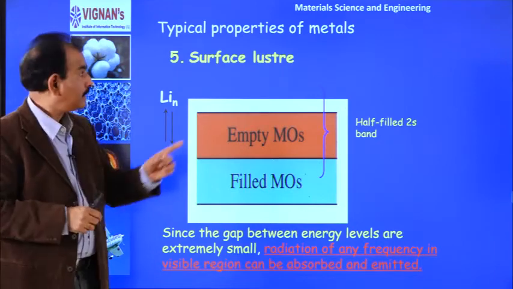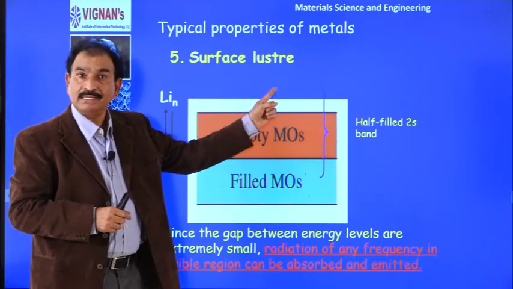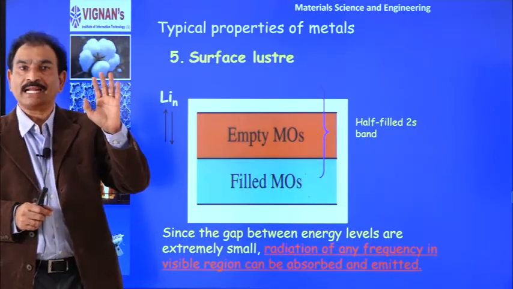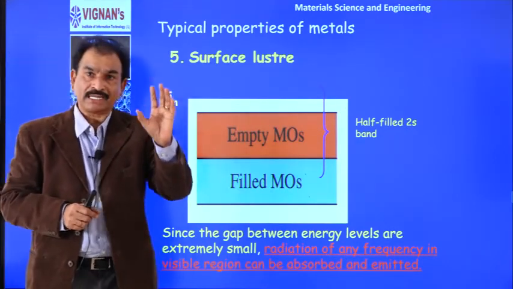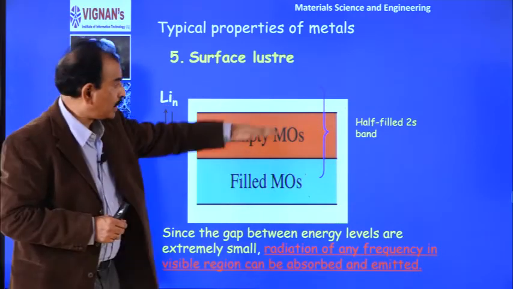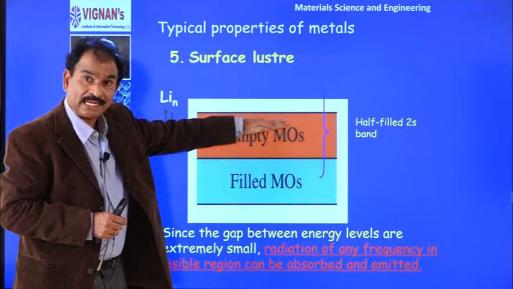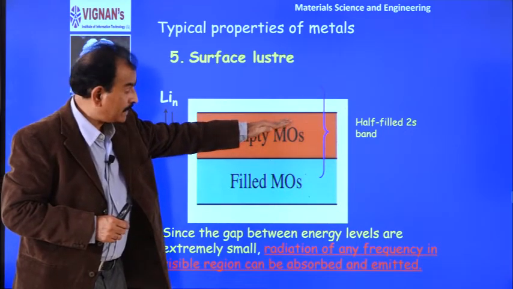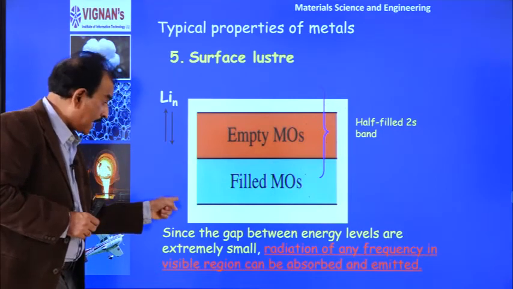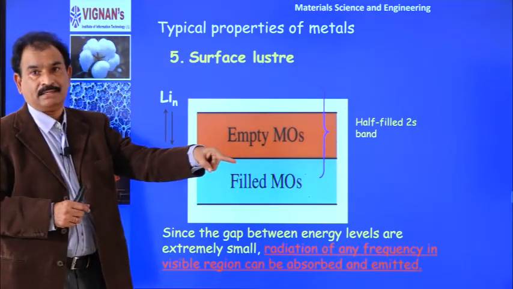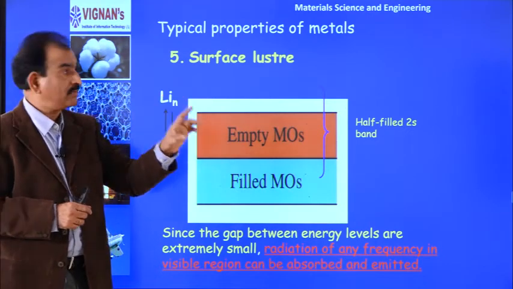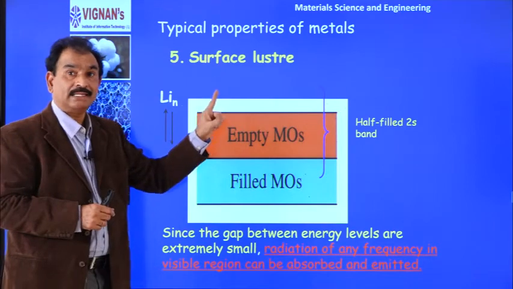So again, the lustrous nature of metals is due to presence of free electrons which are able to absorb the energy from the sunlight and able to go to higher levels. Since higher levels are unstable, immediately they fall back. While they are falling back, they release the energy. That energy we are seeing in the form of light. So that's why metals have lustrous nature.